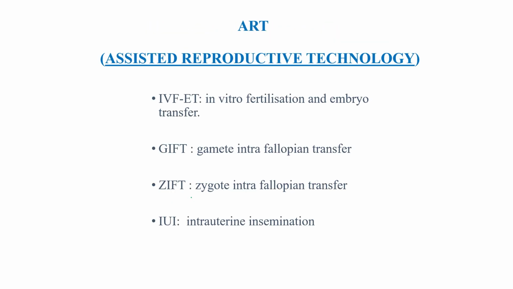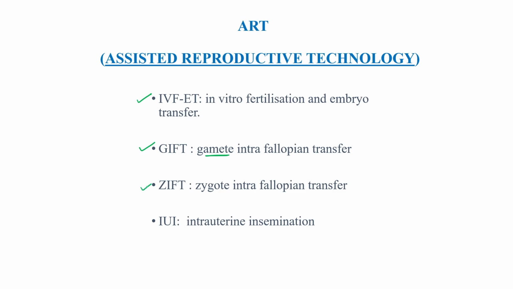So what are those methods? First is IVF, which is very popular, in vitro fertilization, and ET means embryo transfer. Second is GIFT, gamete intrafallopian transfer. This is another method in which both the gametes, egg and sperm, are taken out and mixed in an artificial environment, and then put back into the uterus.